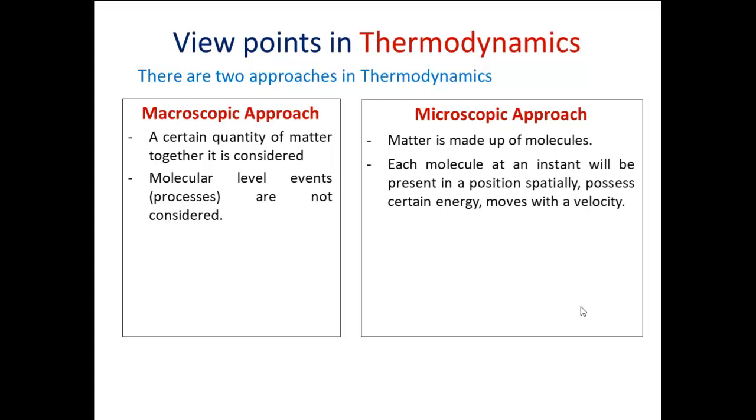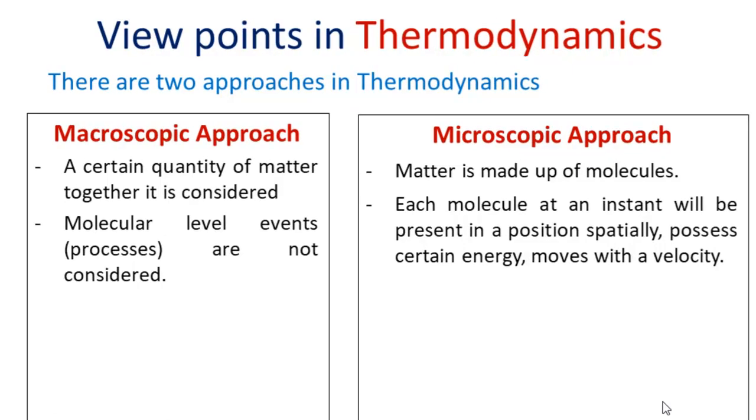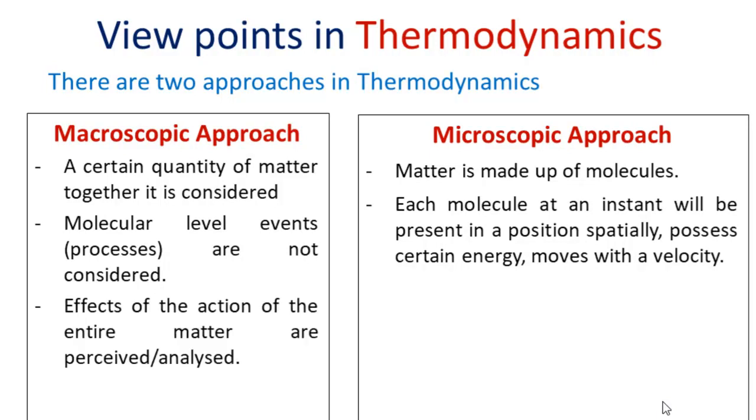Whereas in the case of the microscopic approach, each molecule at any instant will be present at a particular position spatially, and we consider that it possesses a certain amount of energy at that instant, and it is going to move with a certain velocity at that particular instant. In the case of the macroscopic approach, the effects of the action of the entire matter are considered.